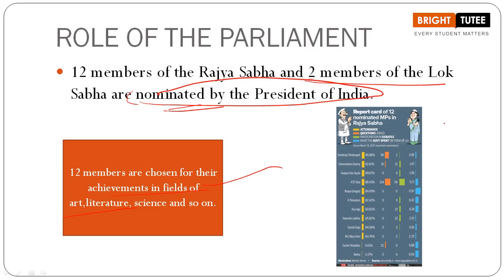Here again you can see the newspaper cut, the report card of the 12 members nominated to Rajya Sabha. These are some of the names you can see. Mary Kom is a very well-known figure in sports. Suresh Gopi, Anu Aga. These are some of the people from various fields, from art, music, literature, science. All these people are nominated by the President. So here you have to understand this point.